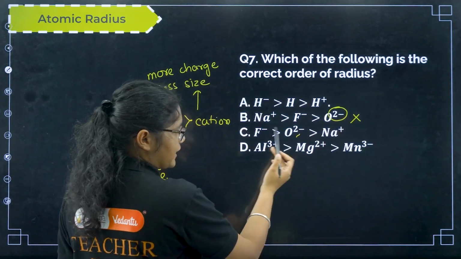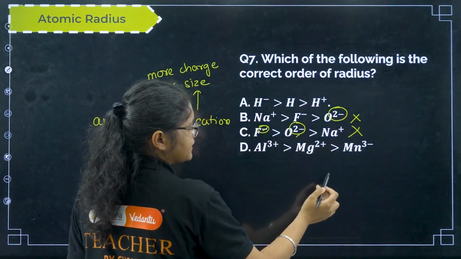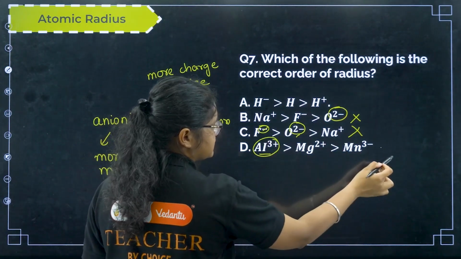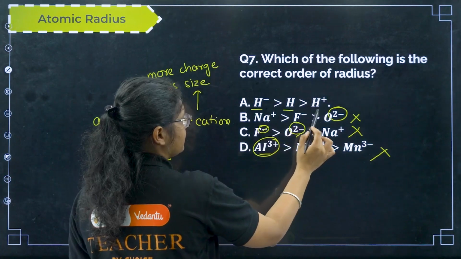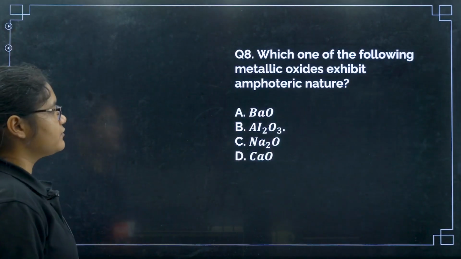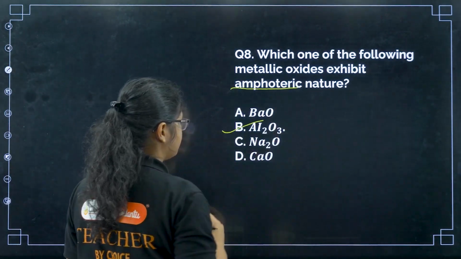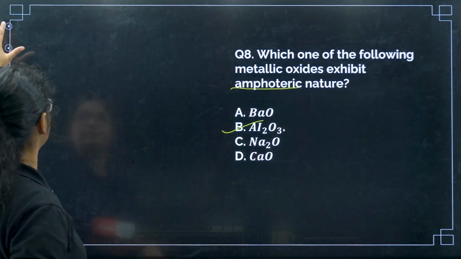Okay, clear? So now you see here anion should have the highest size, but this is wrong. Here this is correct, anions are greater but more charge means more size, but here it is again less. Here cations are given at the first, so it is also wrong. Negative, neutral, positive, option number A here. Okay. Next, which of the following would exhibit amphoteric oxide? So beryllium and aluminium we have discussed, option number B.